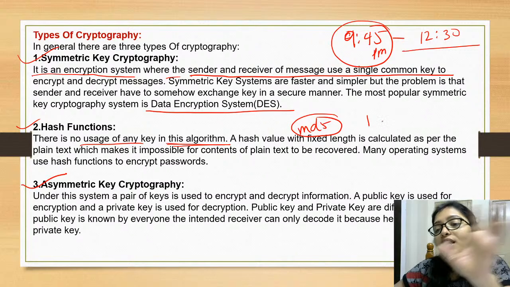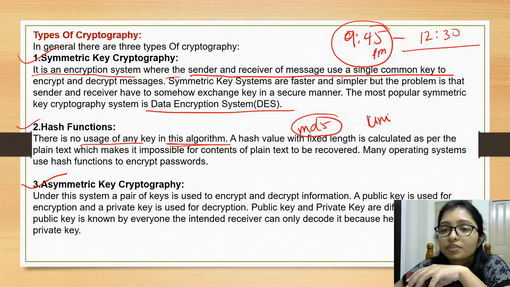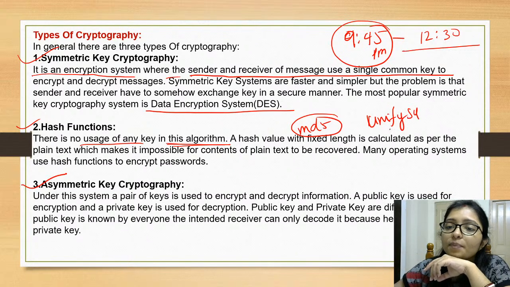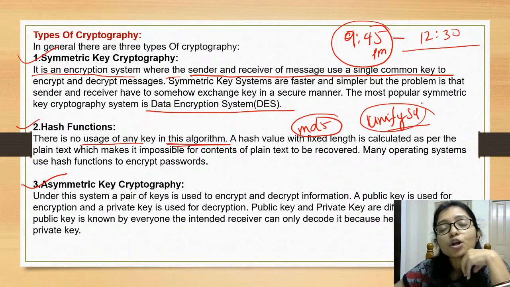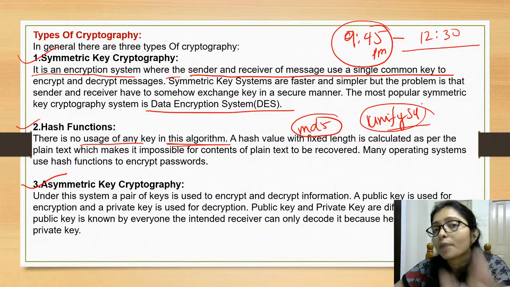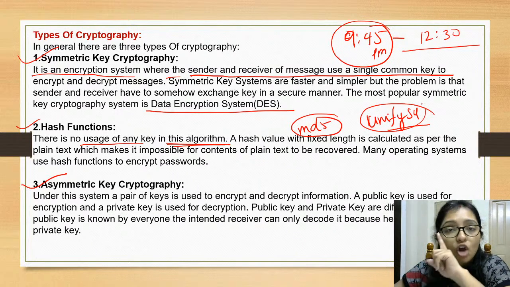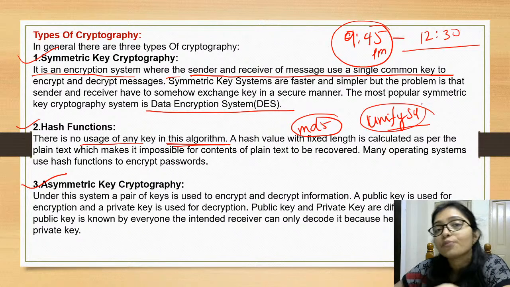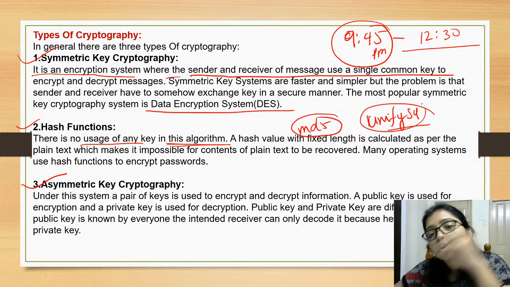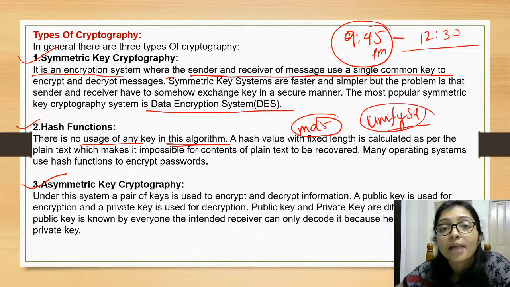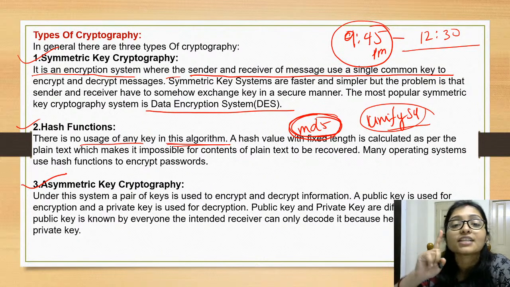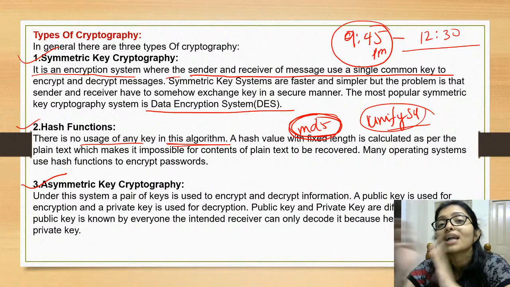Whatever password you are giving in my Unified Study, I am the admin, I do not have the right to see your password, right? That is not accessible. So what I am doing, when I am storing your password, I am using a hash function, that is MD5. Using that hash function, we are trying to change the password, and that is only one way.